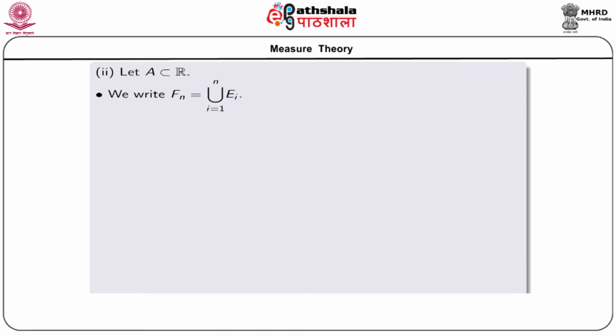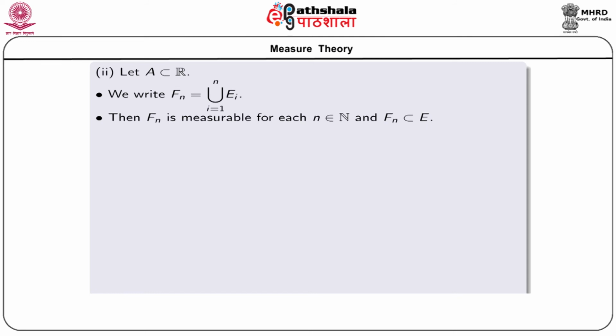Let us write F_n as the union over i equal to 1 to n of E_i, that is the union of the first n sets. We have already shown that the union of two measurable sets is measurable, and by mathematical induction it is easy to prove that the union of a finite number of measurable sets is measurable.